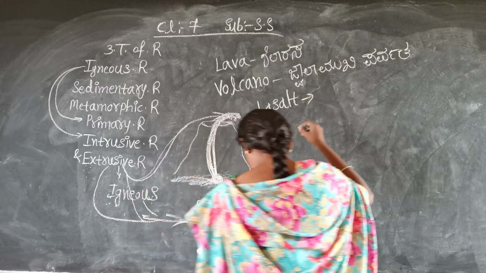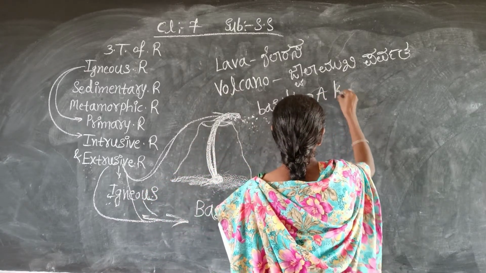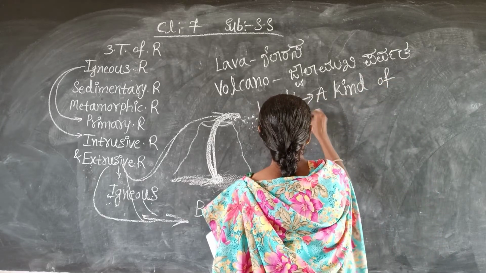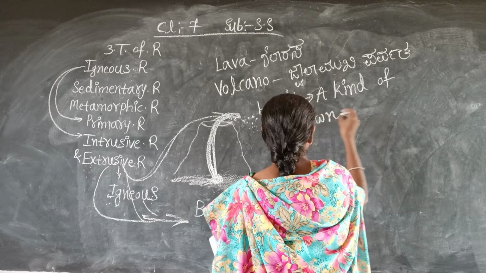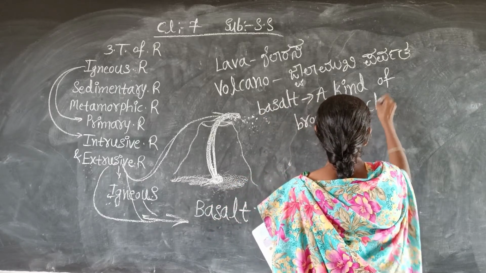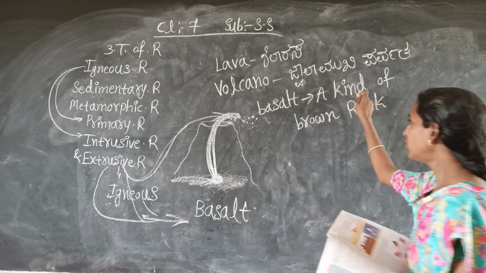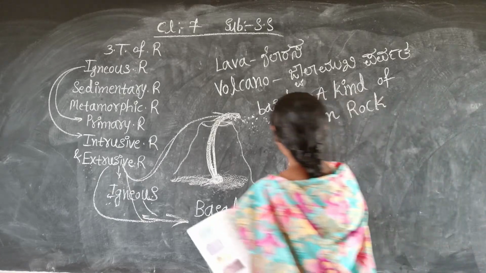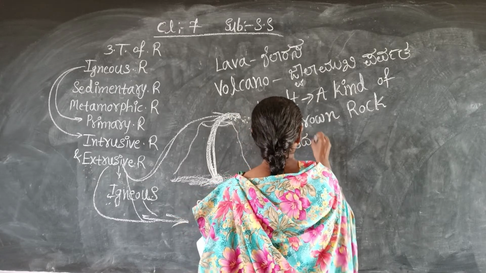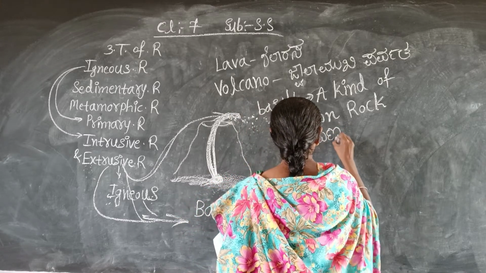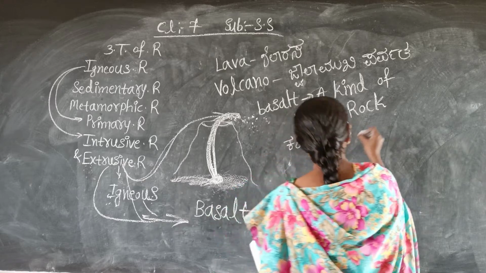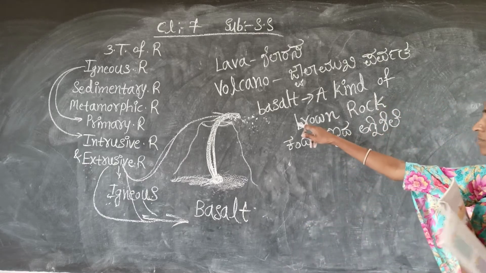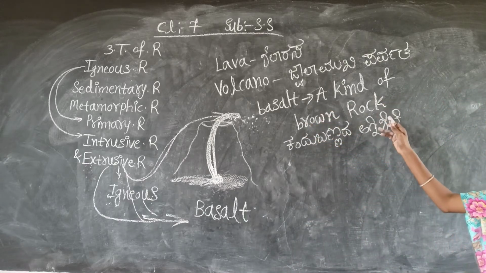Basalt means what? A kind of brown rock. It is one kind of brown rock. What is that? Basalt, a kind of brown rock. In the previous class I also gave this, that is Kandu Bandada Agnishile. That point you have to remember here. So here basalt means a kind of brown rock.